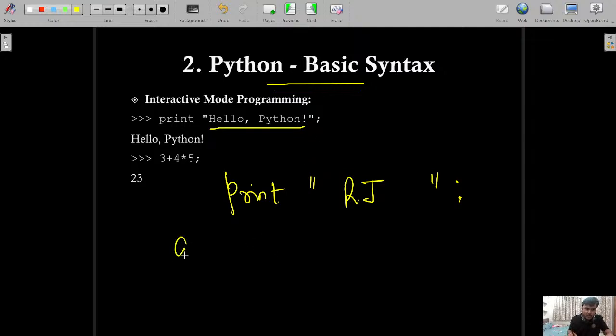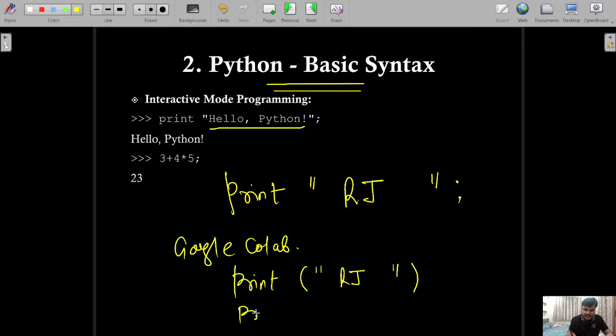If you are using Google Colab, then on Google Colab you only need to write print, then you have to use the parentheses. Under the parentheses you can add double quotes, you can write your code, as well as you can use single quotes also, and you can execute that. So both are the correct way. You can just see that the syntax is very simple, right? Let's say you want to do some mathematical computation. Directly you can write it like this. No need to declare the variable.